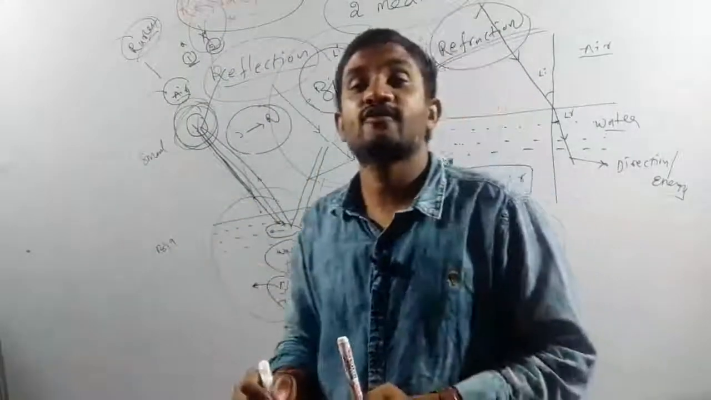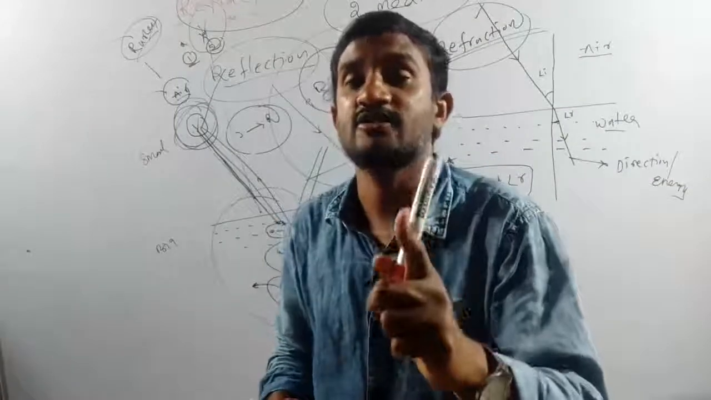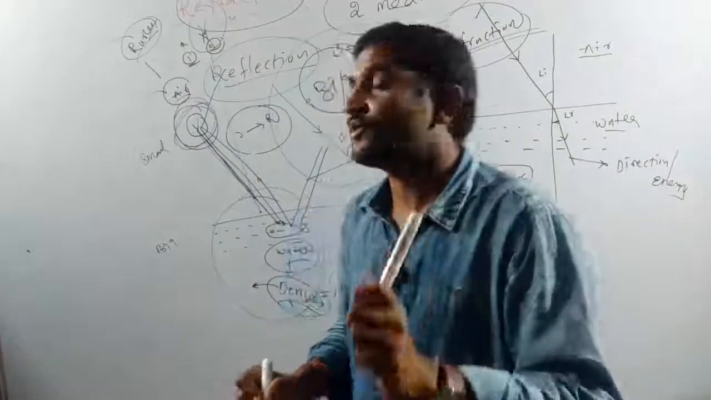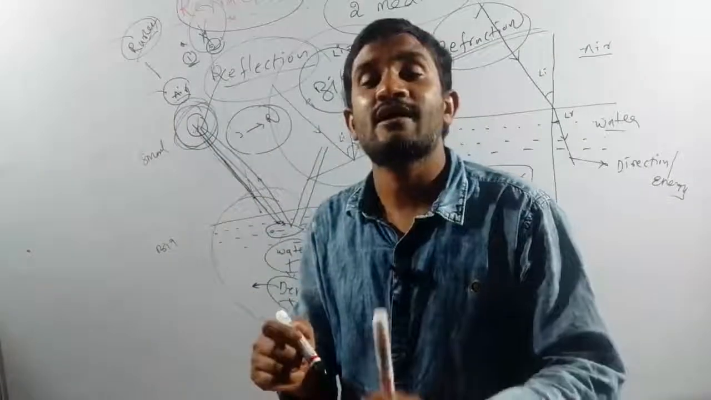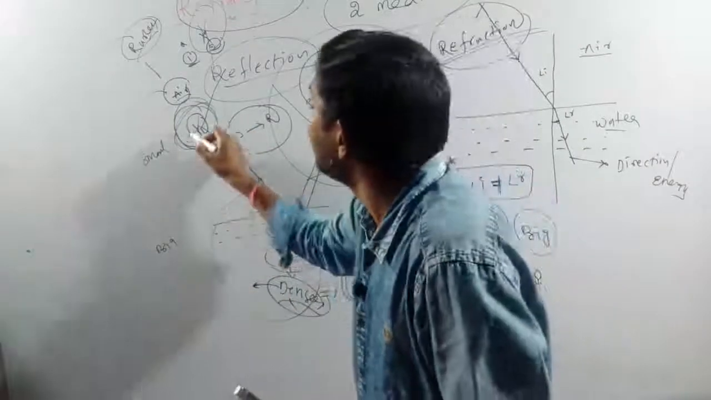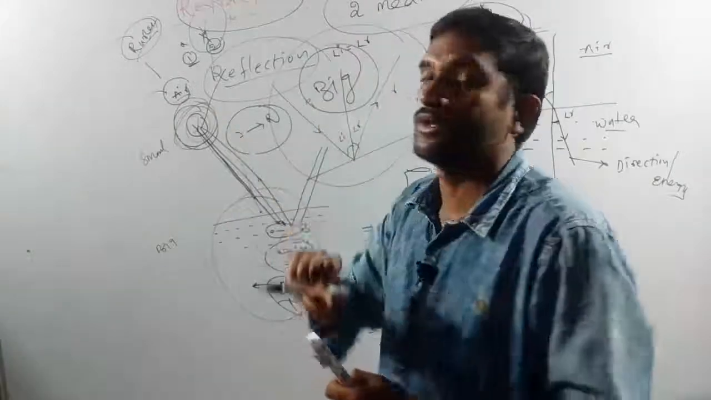Due to which process? Refraction process only. Due to the refraction process, these two are mismatching each other. Due to that only, the eagle easily catches the fish.